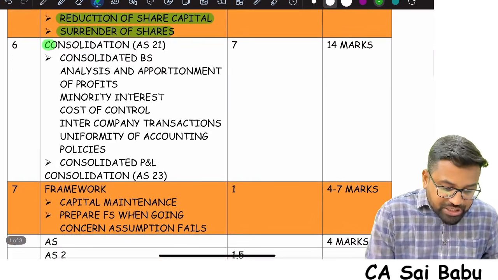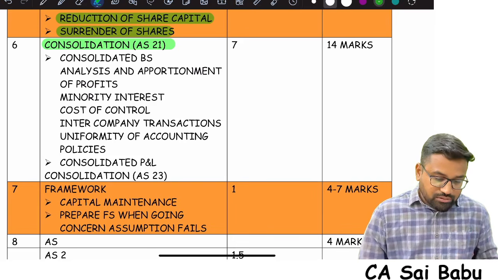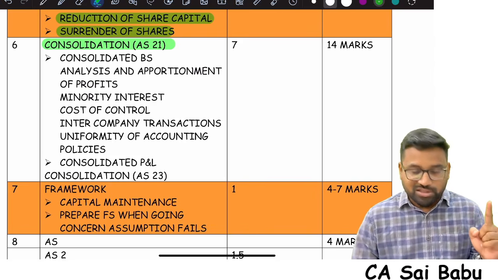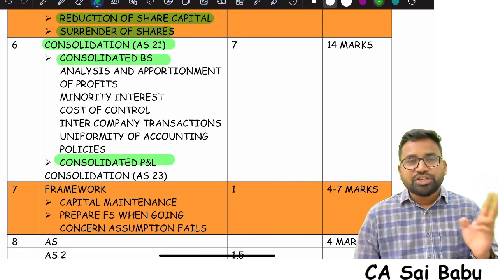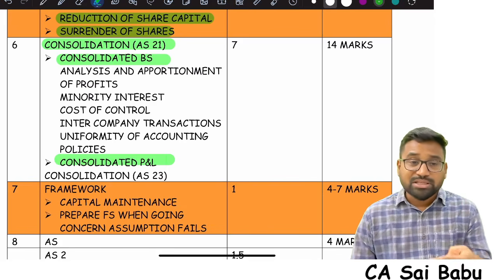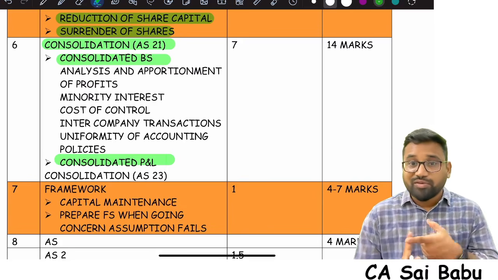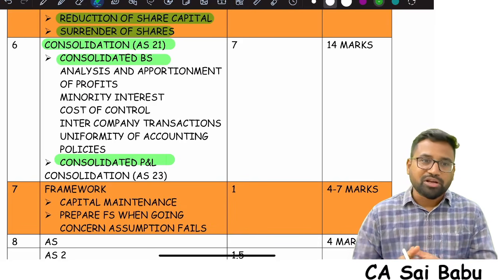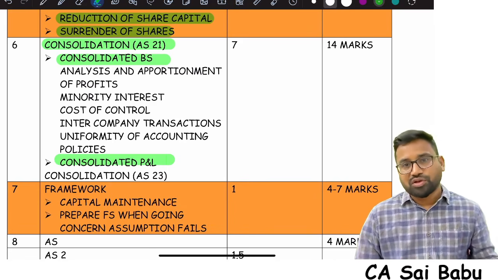Next, the most important chapter is consolidation, AS 21. In consolidation, you need to focus on two things: consolidated balance sheet and consolidated P&L. Generally, they will ask for the consolidated balance sheet, but sometimes they ask for the consolidated P&L account also. If they ask for the P&L account, it will be very easy, because there are not many adjustments and calculations when you do the consolidated P&L. The consolidated balance sheet is the area you need to focus on.